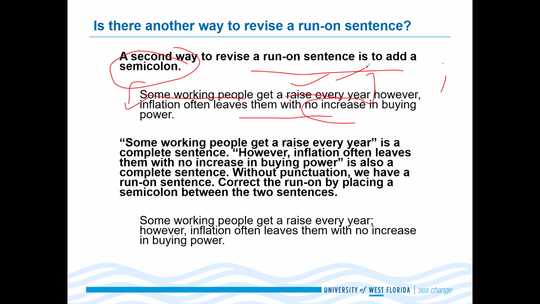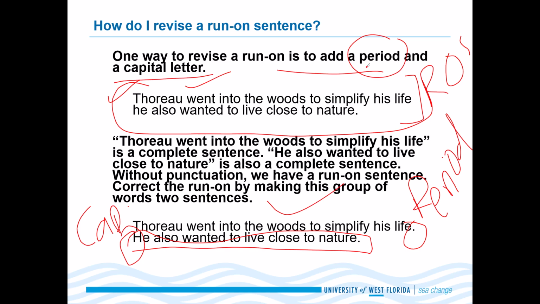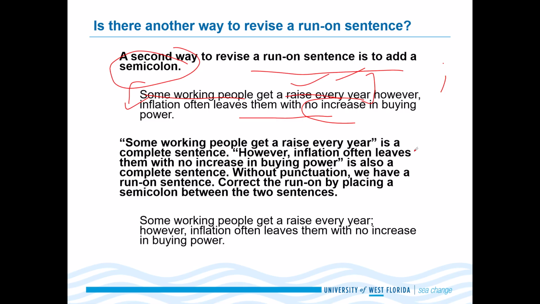The first method was to combine this part with the previous sentence, as we did with sentence fragments. But now we can use either a full stop or a period, just like here. See, we used a period. Now we can use another punctuation, which is a semicolon.